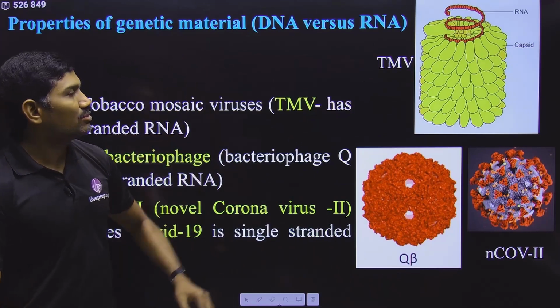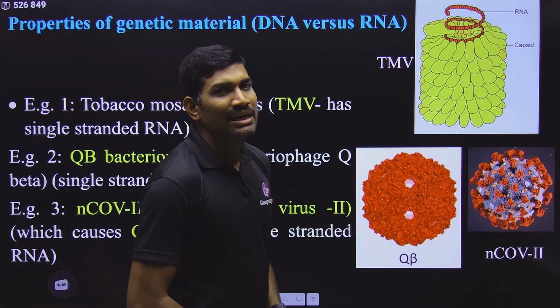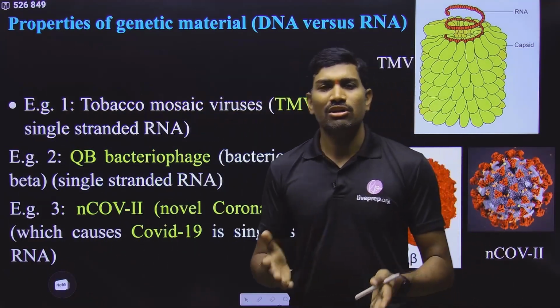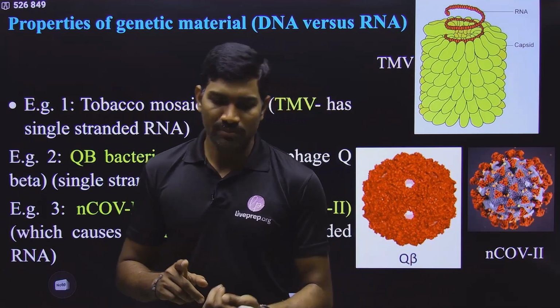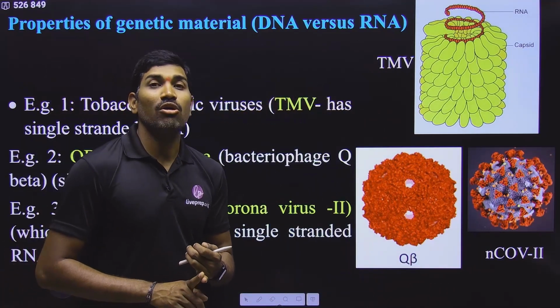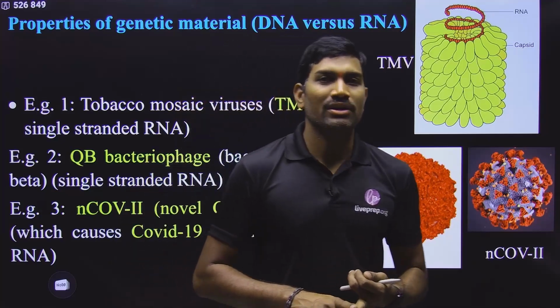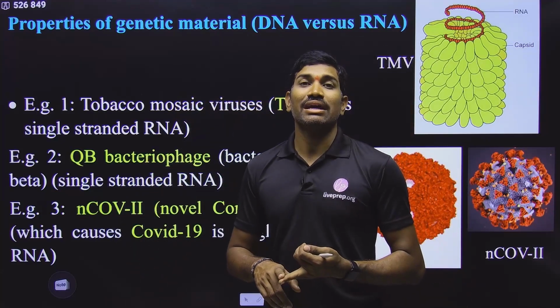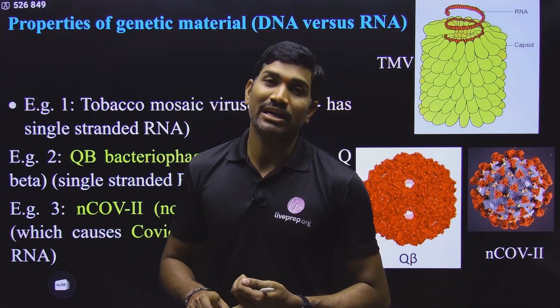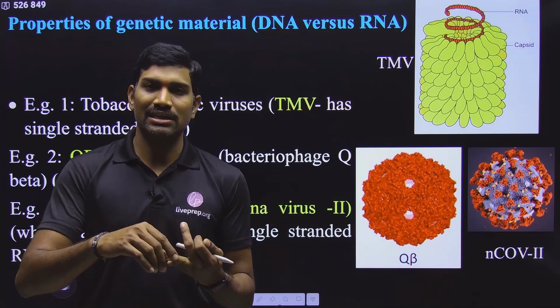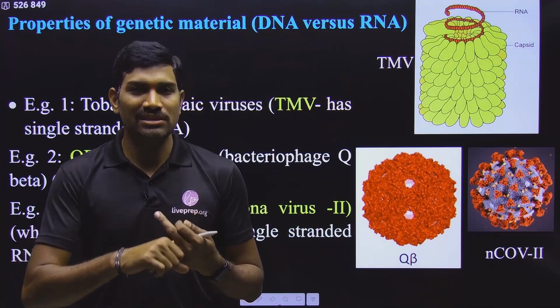And then they are talking about the properties of the genetic material, and here they are saying that in the majority of organisms, DNA is the genetic material. DNA is the genetic material in all 5 kingdoms, and some viruses like Bacteriophage lambda, Bacteriophage φX174, and T2 Bacteriophage. In these NCERT examples, we are studying that DNA is the genetic material.